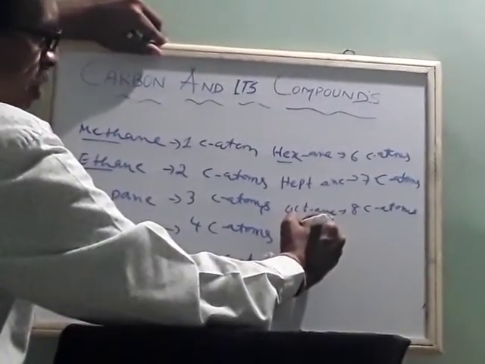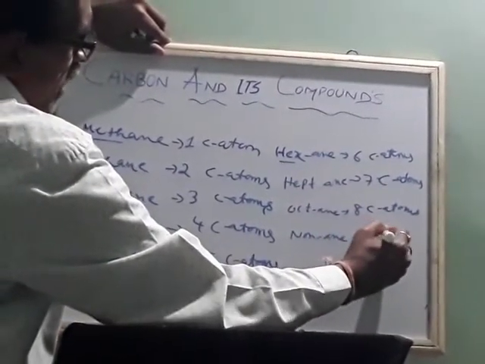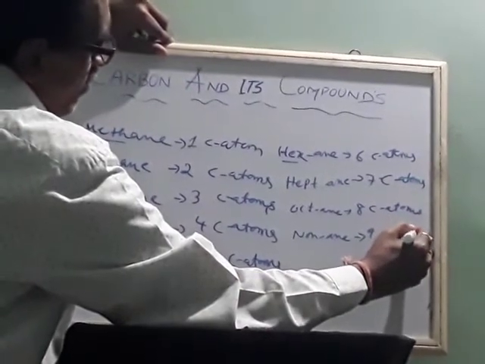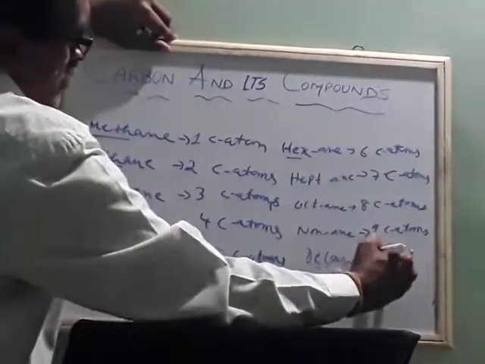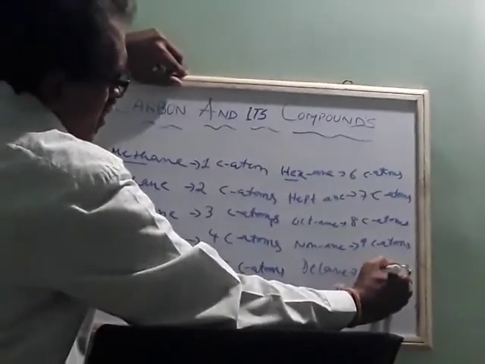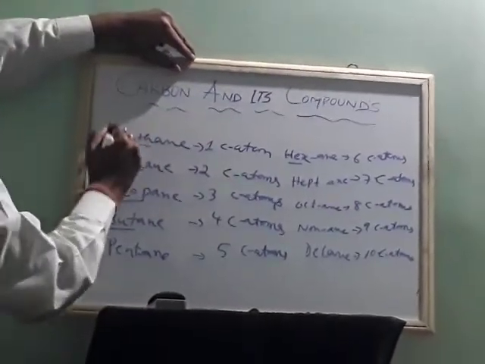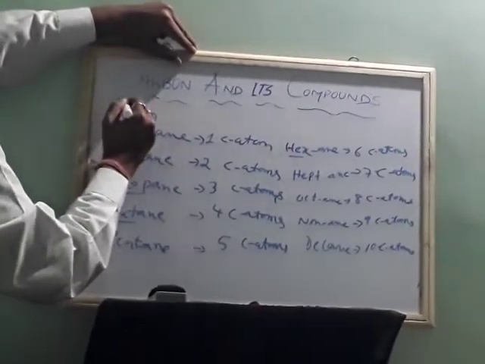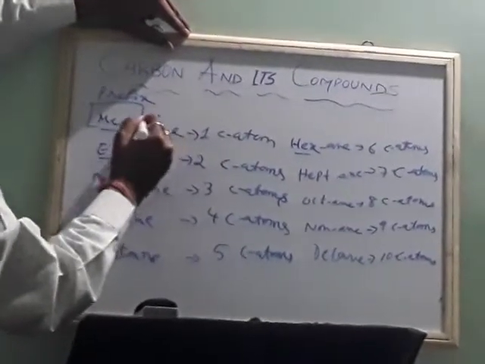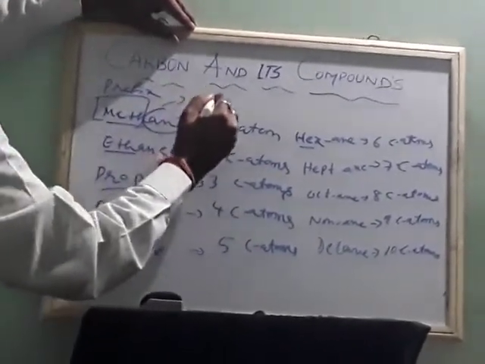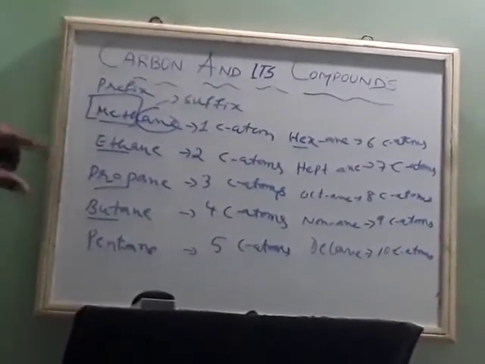Then nonane means 9 carbon atoms. Then decane is 10 carbon atoms. So this is called the prefix, and ane is called the suffix. You can note this down.